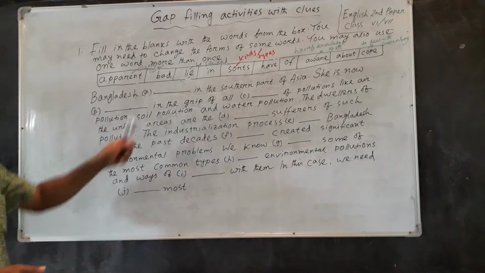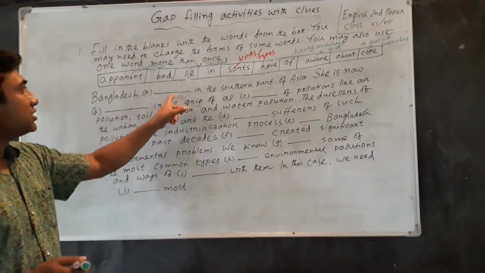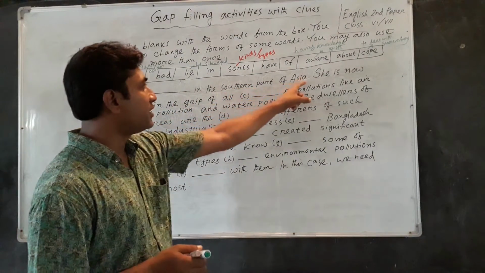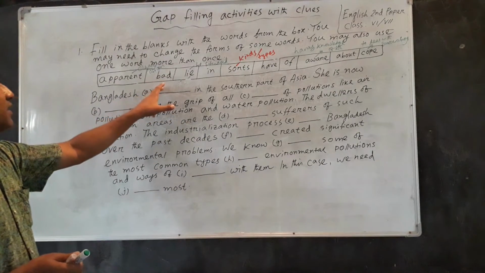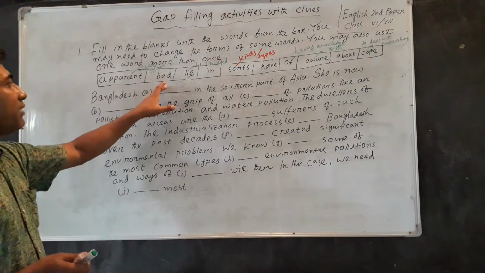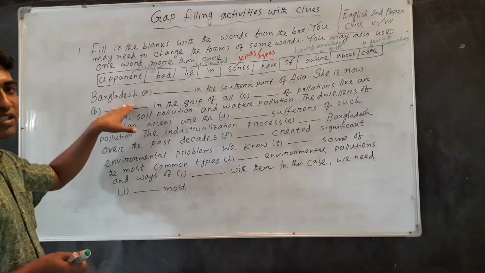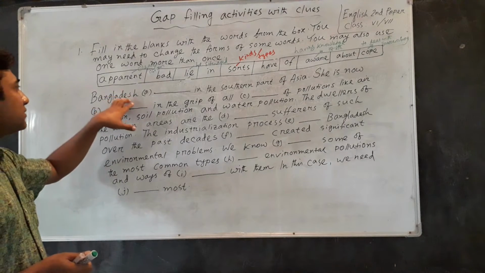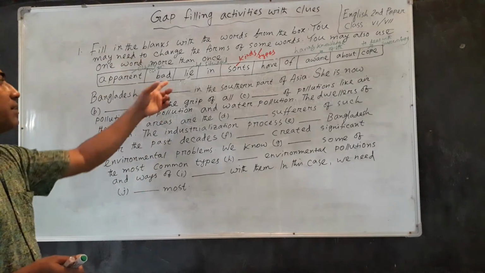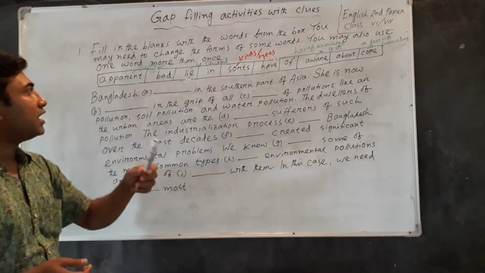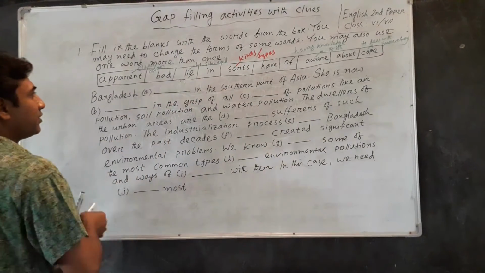Okay? Okay, then look at the first one. Bangladesh dash in the southern part of Asia. This is a simple sentence, and here you will have to write a verb, because in the simple sentence after the subject we use a verb. So in the box here, lie, the verb will be written here.